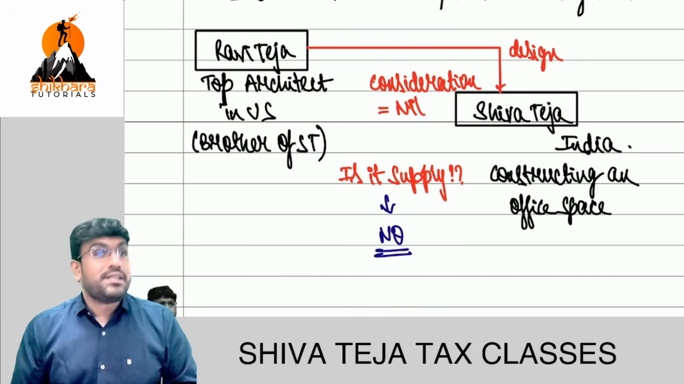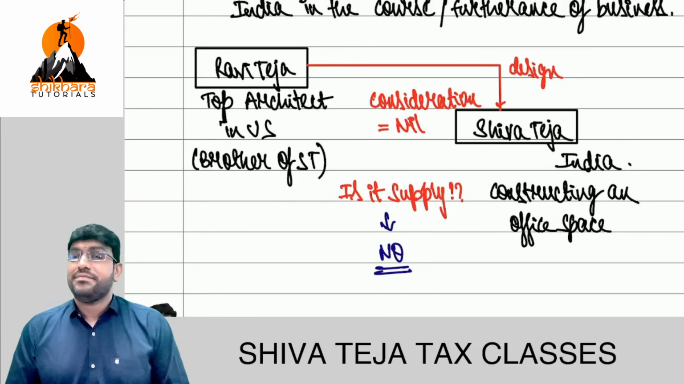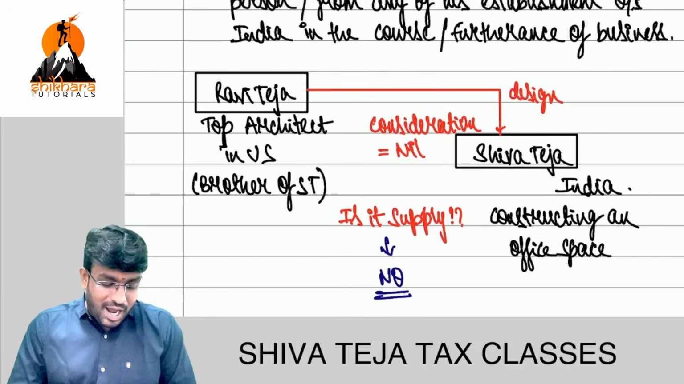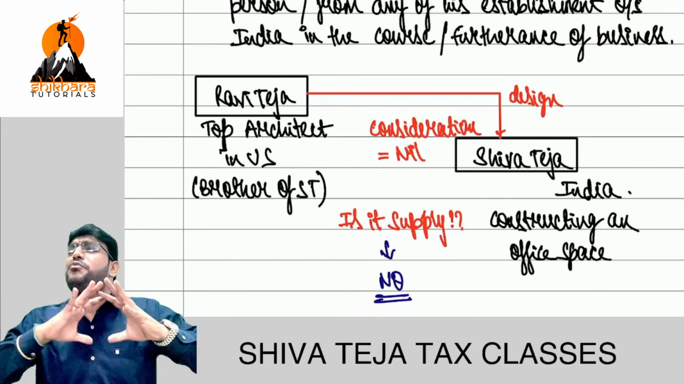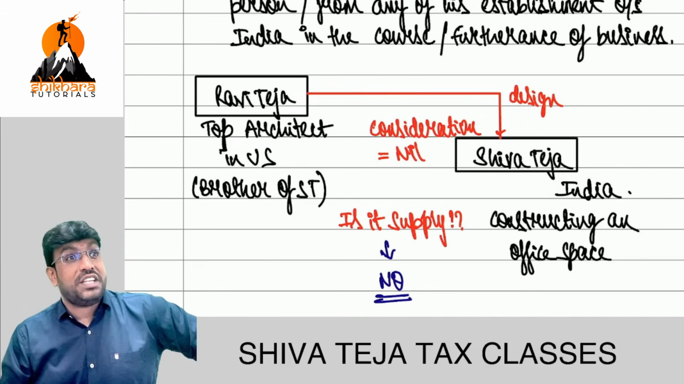Next question, sir. Sir, an exam it is coming. Please. Next question. Shiva Teja has constructed an office space in India. And I thought, I want such kind of design, which is very unique, very excellent. I call my brother, Ravi Teja.